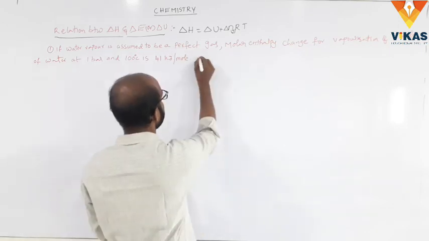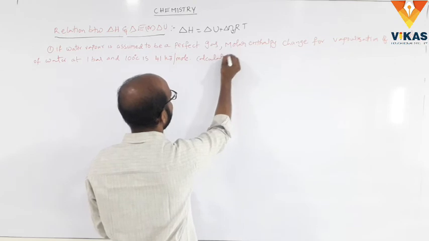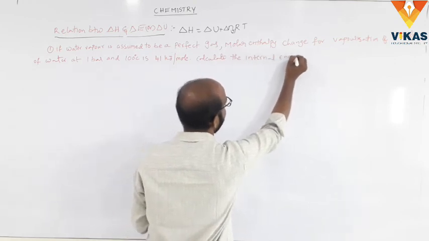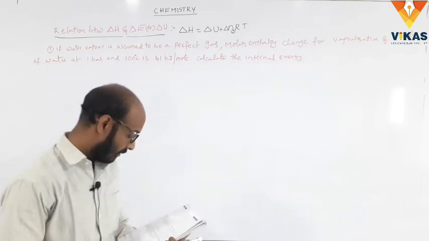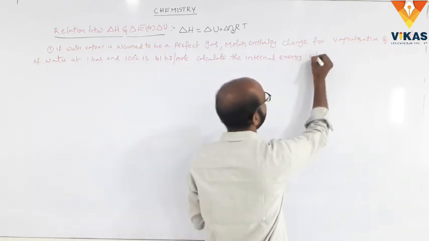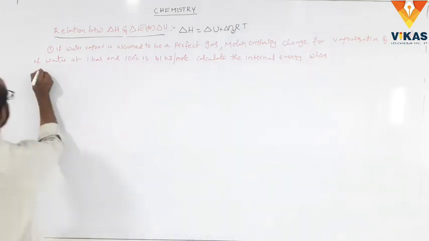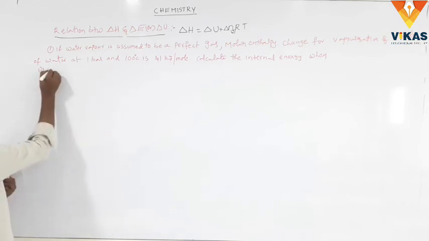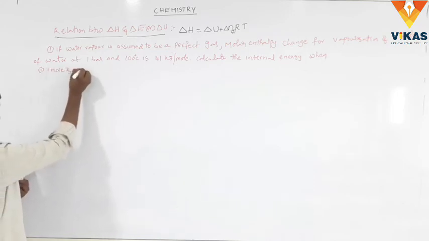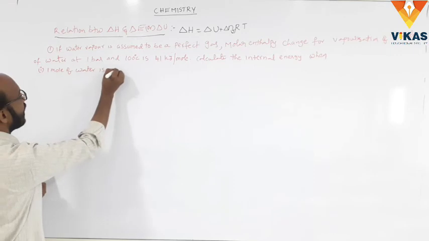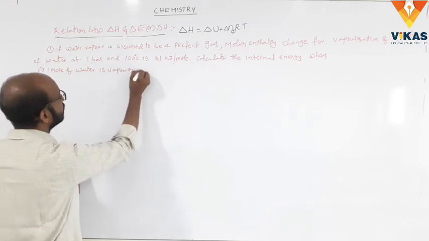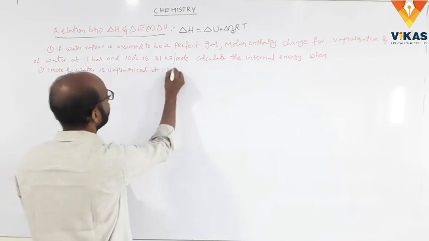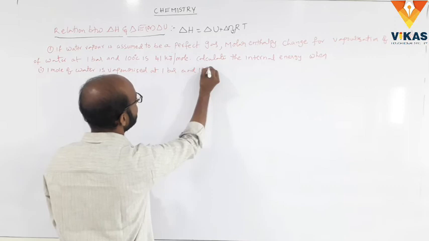Calculate the internal energy when, case 1, 1 mole of water is vaporized at 1 bar and 100 degrees centigrade. This is case 1.